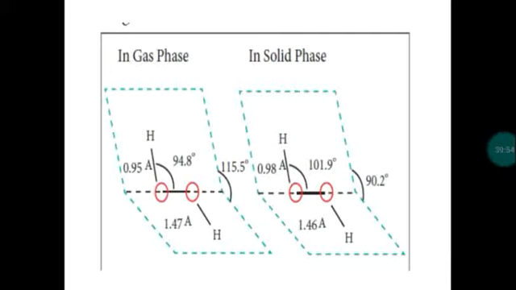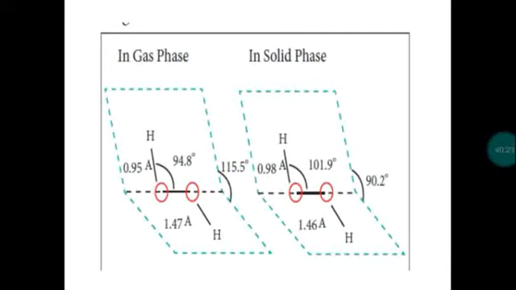can be compared with the structure of a book. This is an easy way to understand the structure of hydrogen peroxide. So you can compare the structure of a book with the structure of hydrogen peroxide. Now the book is in a partially opened condition. We are not opening the book 100%. If we open a book 100%, it will acquire what structure? Planar structure. But hydrogen peroxide is not a planar one.